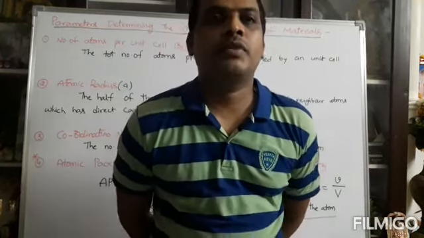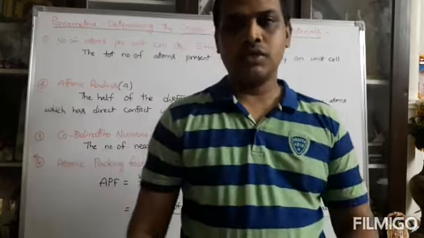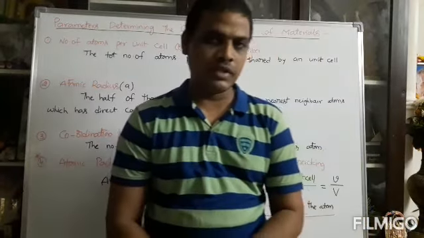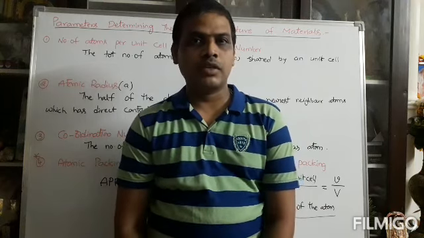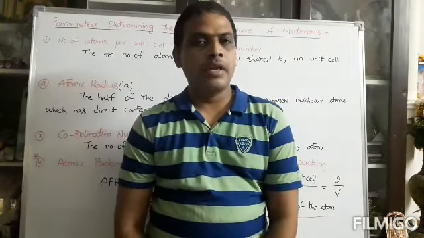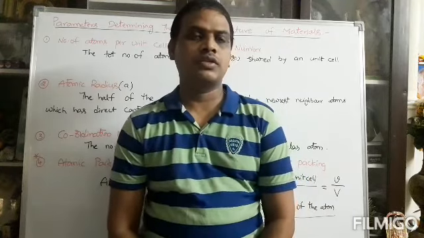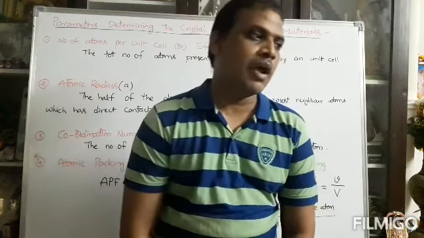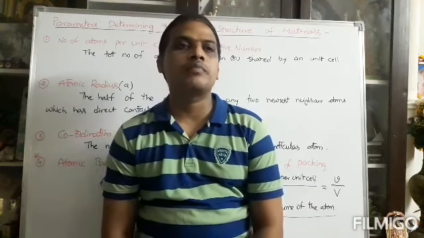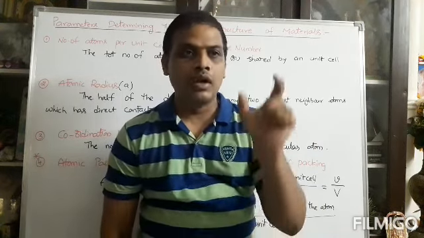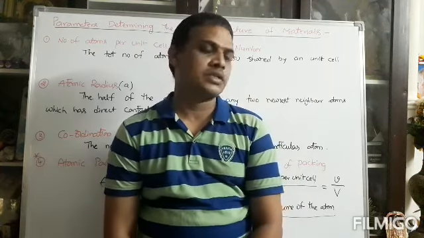Hi students, in our last class we discussed Bravais lattices. How many Bravais lattices are there in nature? A total of 14 Bravais lattices. These lattice structures are expressed from a three-dimensional point of view. Lattice is nothing but space lattice.